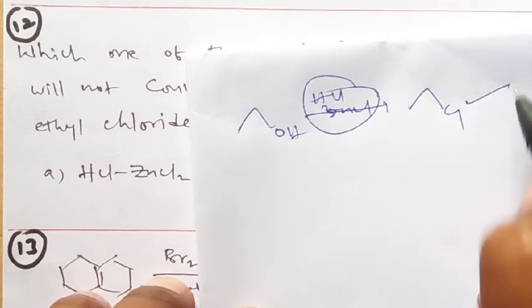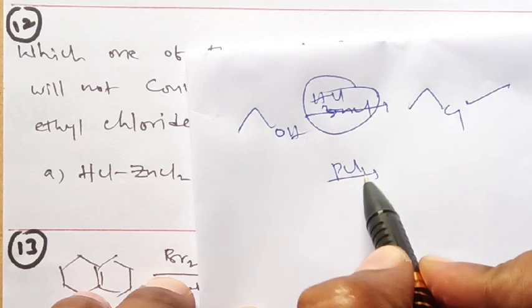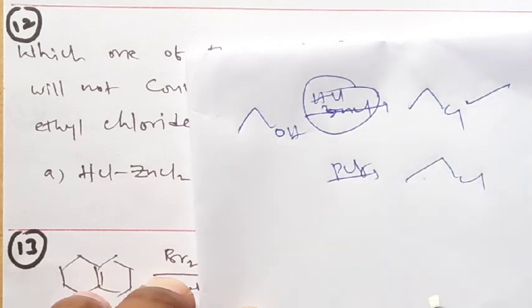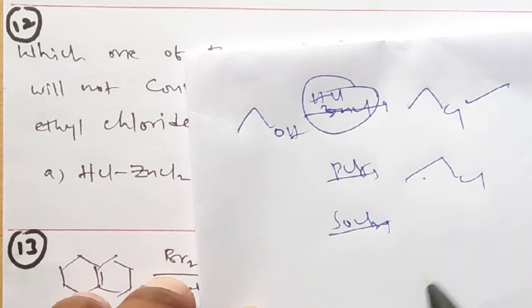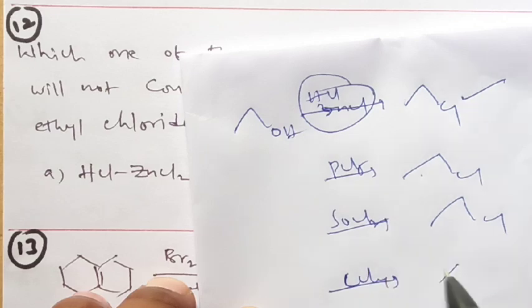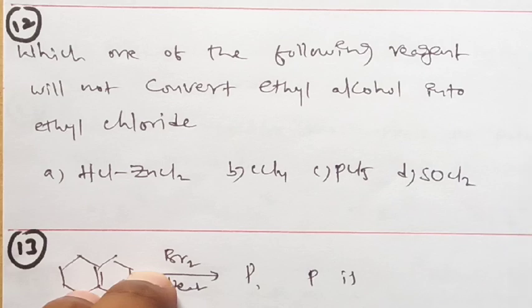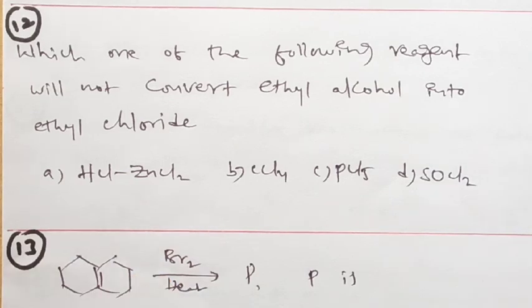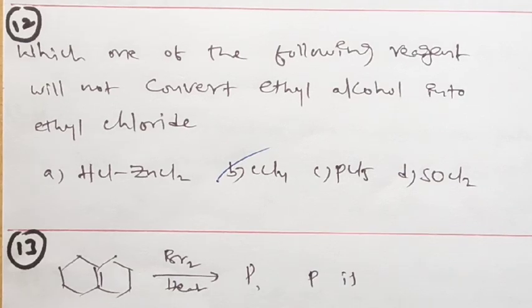Yes, slowly it is converting. If you take PCl5, yes, it is forming ethyl chloride. SOCl2 is also converting, but with CCl4 the reaction does not occur. Is it clear? So among the four reagents, the one not giving ethyl chloride is CCl4. Okay, direct basic reactions.